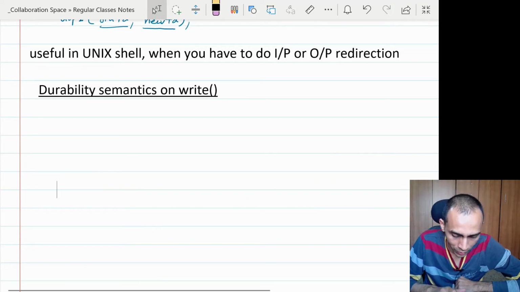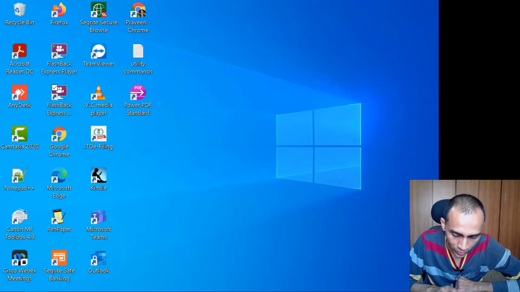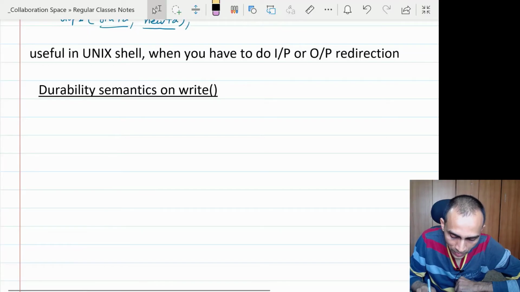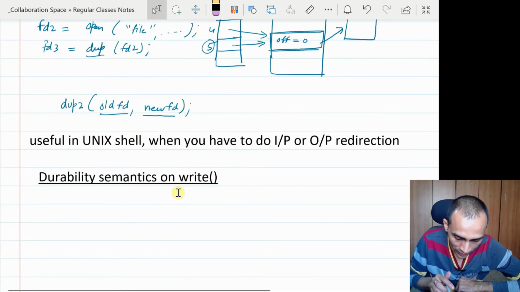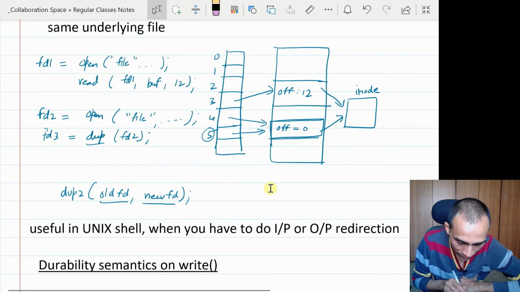As I said, dup basically allows you to create a new file descriptor, a duplicate file descriptor, which points to the same open file as the older file descriptor. So if you have opened a file and got file descriptor 2, and you duplicate it, you get a new file descriptor, say 3, which is essentially a copy of file descriptor 2.